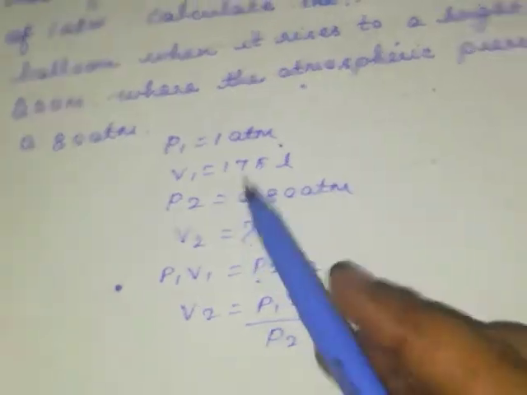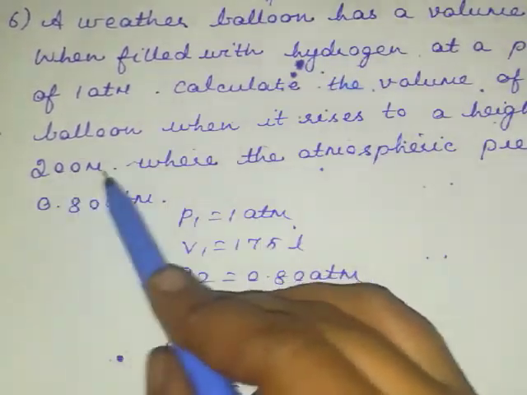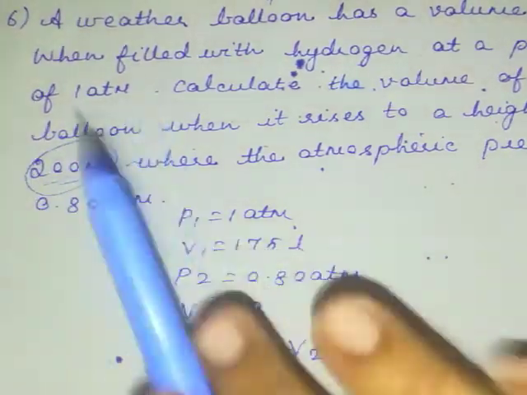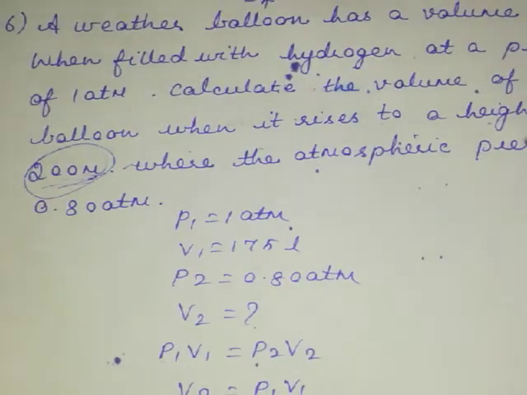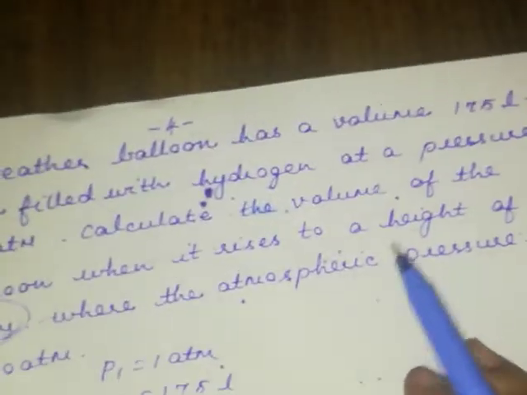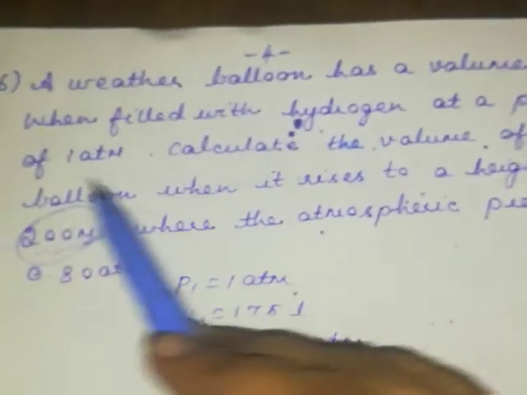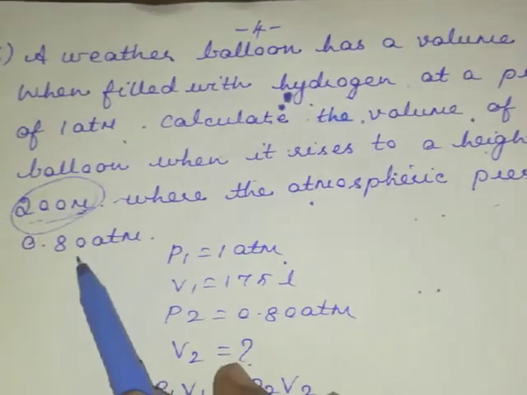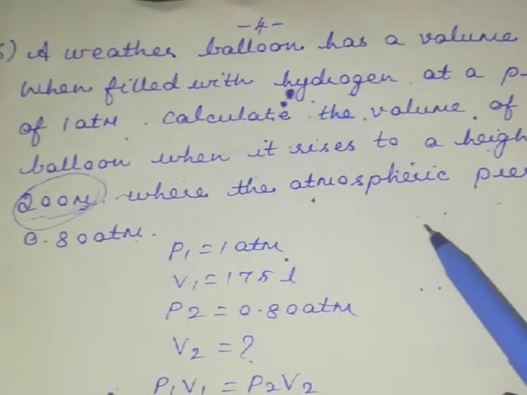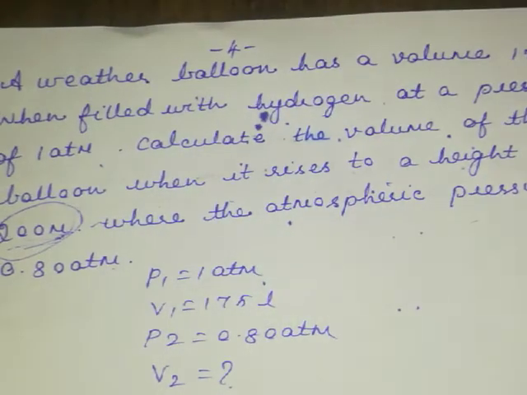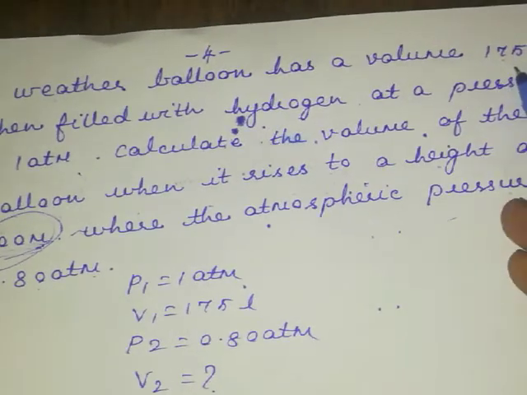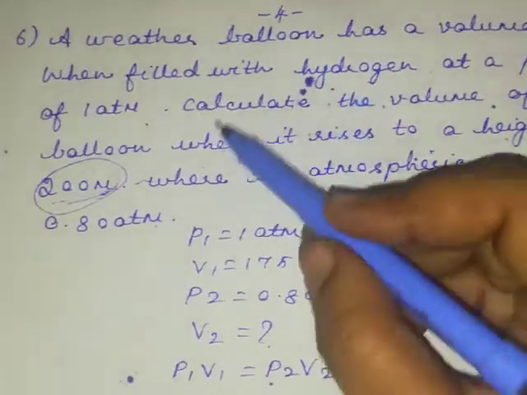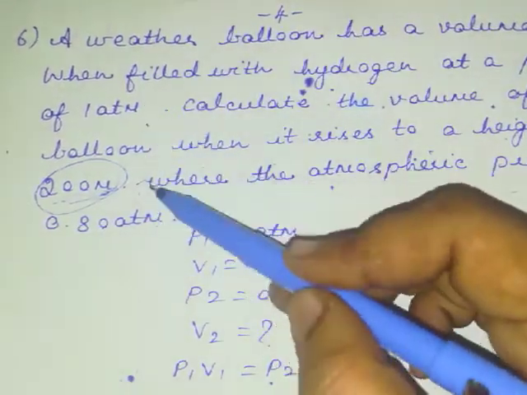Now your P2 value. This 200 meters you need not worry about, it is mentioning the height, so it is not required in the data. Only the pressure and the volume terms we are making use of. Initial volume is 175, initial pressure is this much. And what will be your volume when the atmospheric pressure is 0.80 atmosphere? Both are in atmosphere. Whatever problem is given, see that both the volumes and the pressures are in the same unit. That is the main thing. Here both the pressures are in atmosphere only.